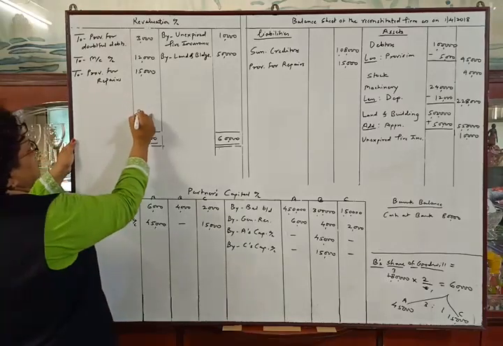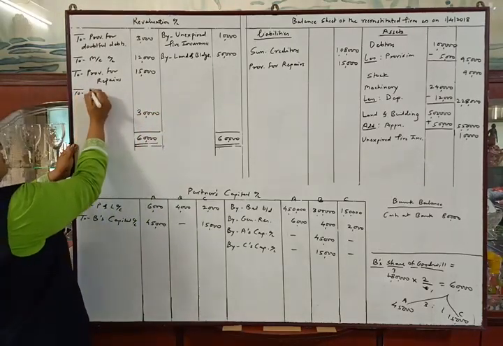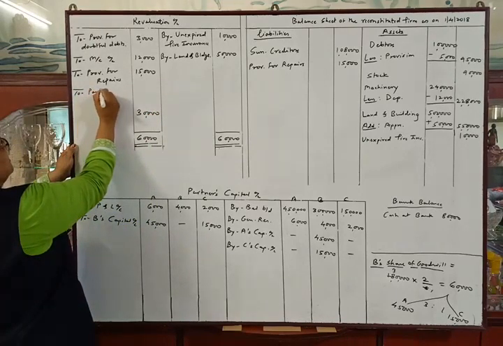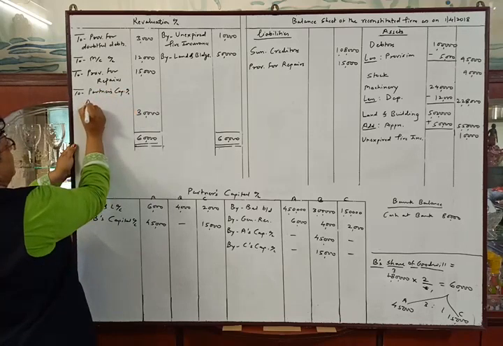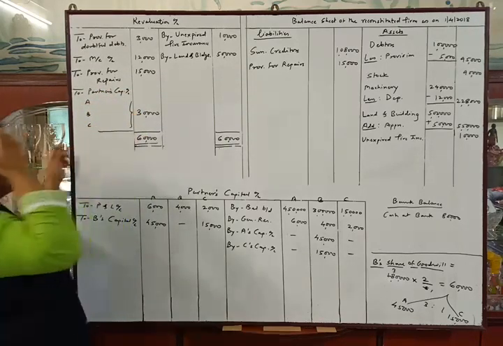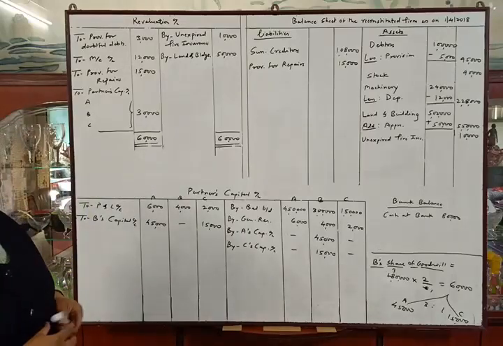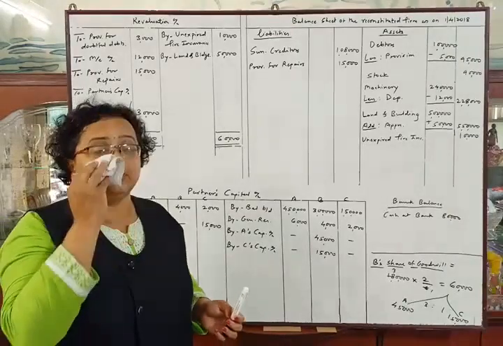So the balance will be 30,000, which will be distributed between the partners' capital accounts, A, B and C. We will distribute this amount between all the partners in their old profit sharing ratio, which is 3:2:1.